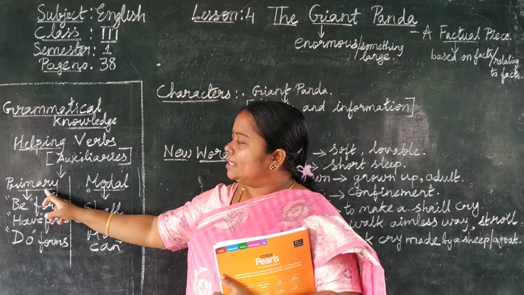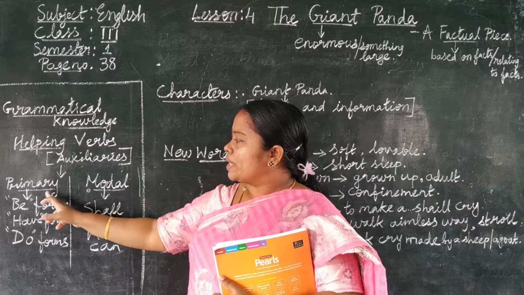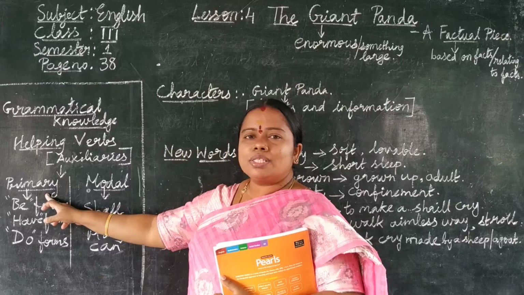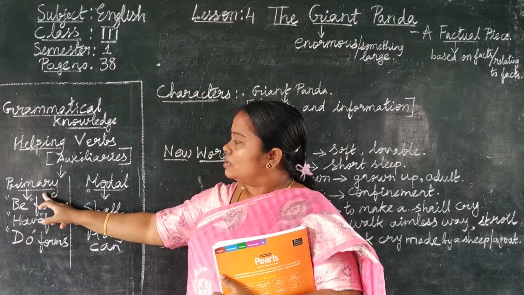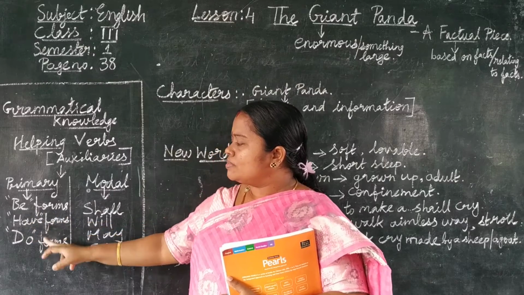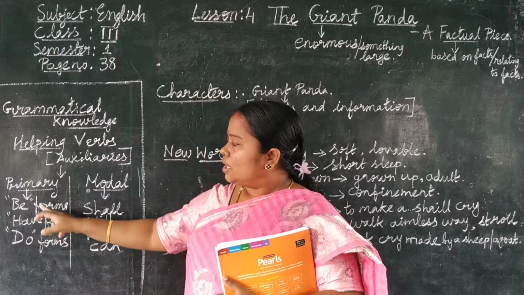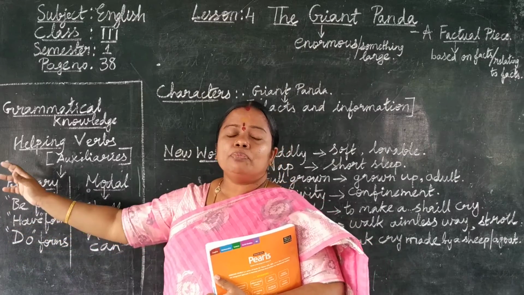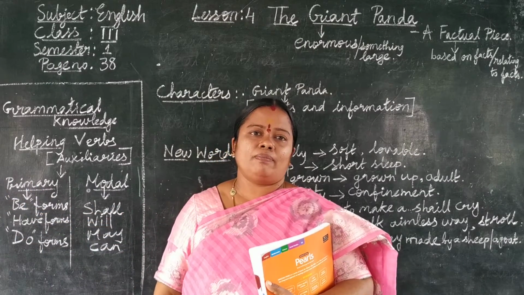Auxiliaries are divided into two: primary and modal. Primary auxiliaries are be forms, have forms, and do forms.